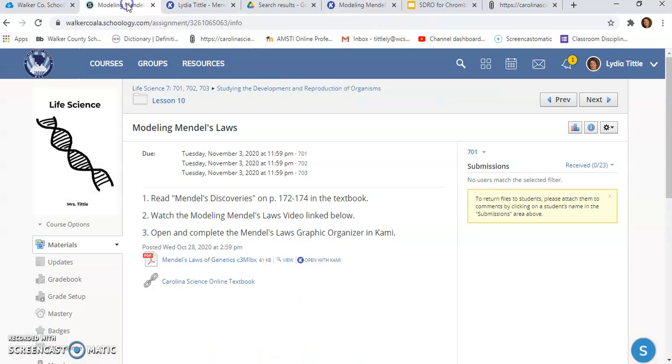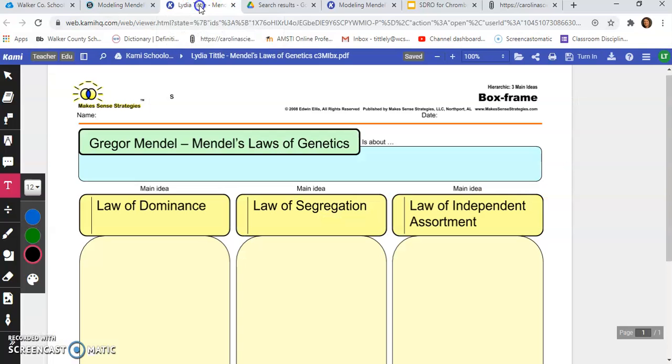Okay, the rest of the assignment says for you to watch this video, and in this video I'm going to talk a little bit more about Gregor Mendel in just a moment and about Mendel's laws. And you will use the information from the reading passage and from this video to help you fill in your graphic organizer. And your graphic organizer looks like this.